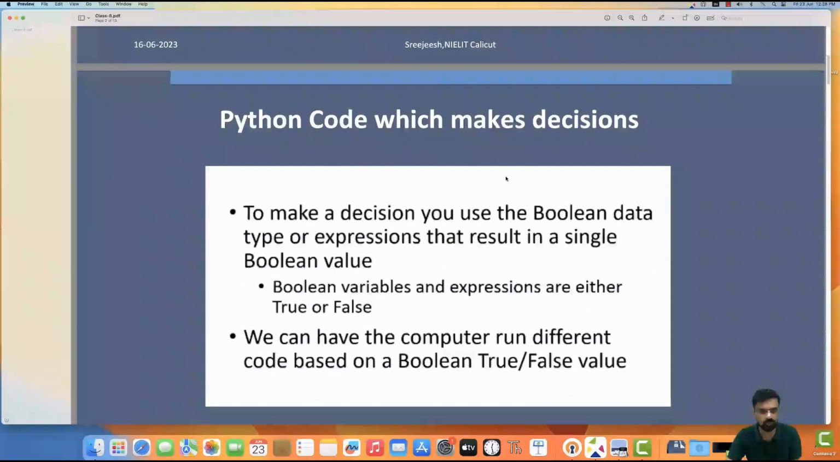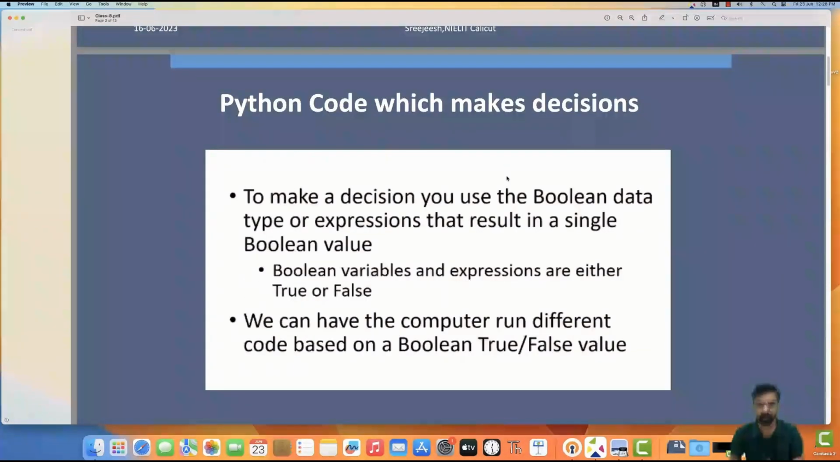So we will today see how to make the Python code make decisions. To make decisions, we should use the Boolean data type or expressions that result in a single Boolean value, such as if x is greater than y, do this, or if x is less than y, do that. Like kind of branching expressions you should be able to make. Boolean variables and expressions are either true or false.